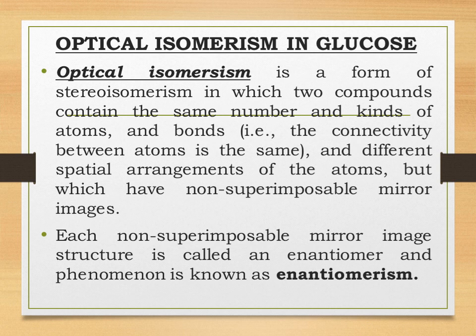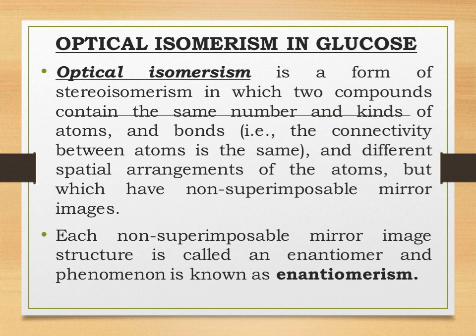Whereas what is stereoisomerism? When the compounds have the same molecular formula, but their arrangement of groups or atoms, that is their spatial arrangement, is different, it is called stereoisomerism. I hope you are all aware of structural isomers and stereoisomers.